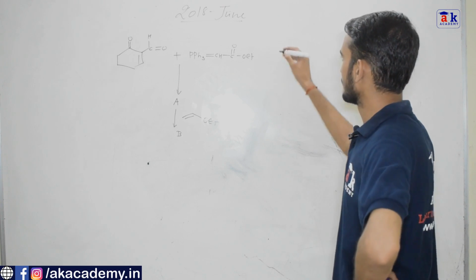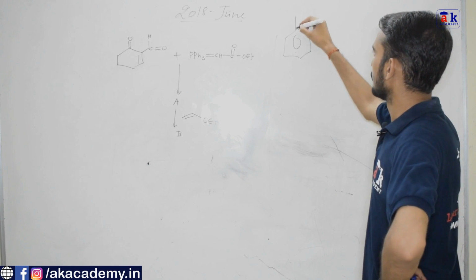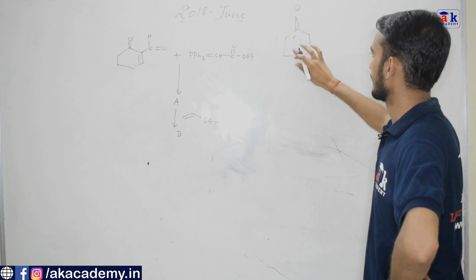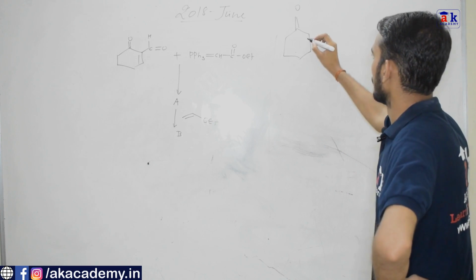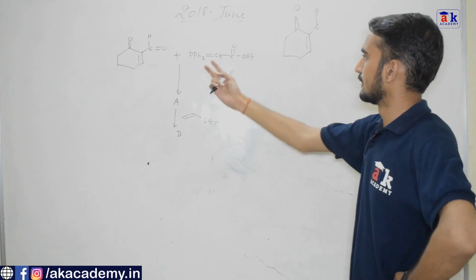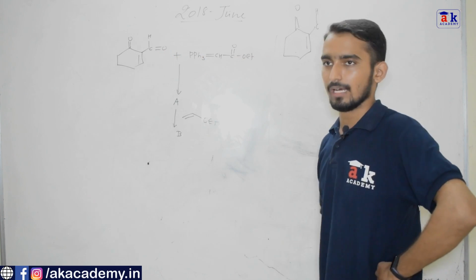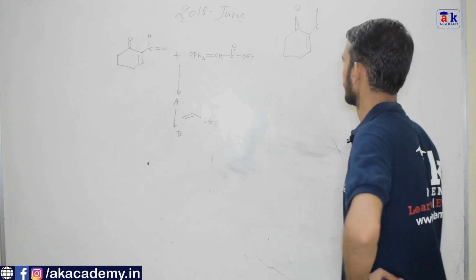So what will be the structure of A? It is very simple. You should not write the whole mechanism in CSIR exam or in any competitive exam. The only thing is you have to remember the trick. So what happened? This Ph3P=O eliminates to give Ph3PO, and this particular portion joins here. So what you get?